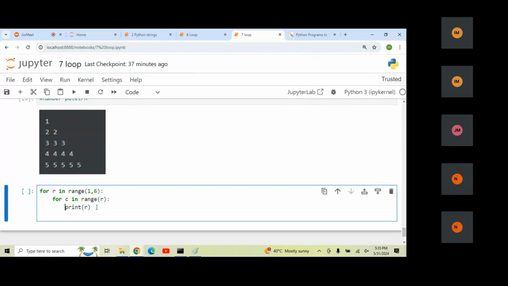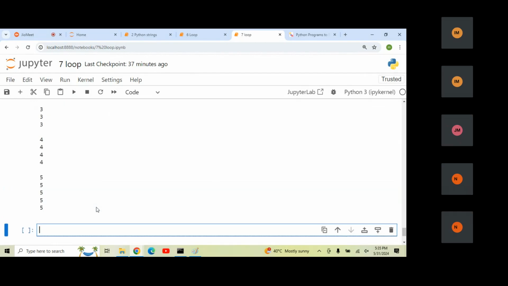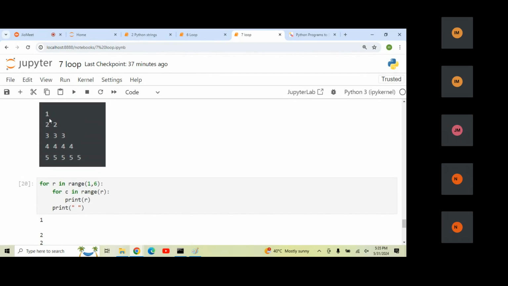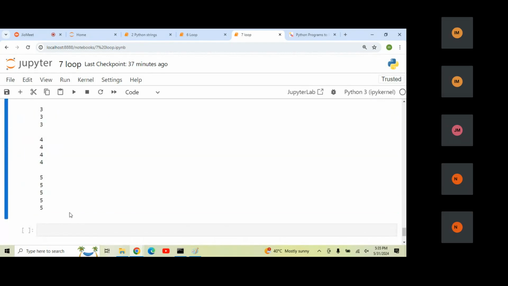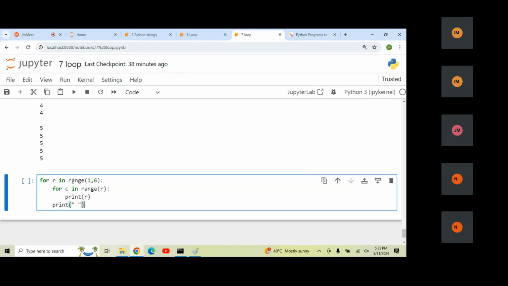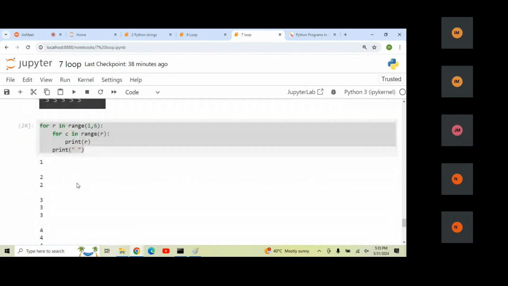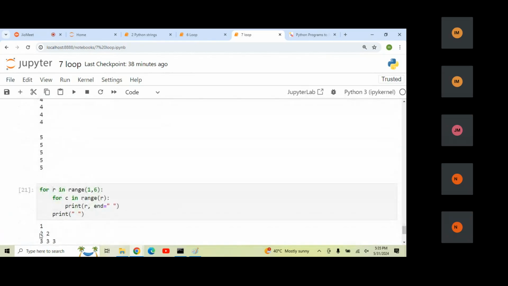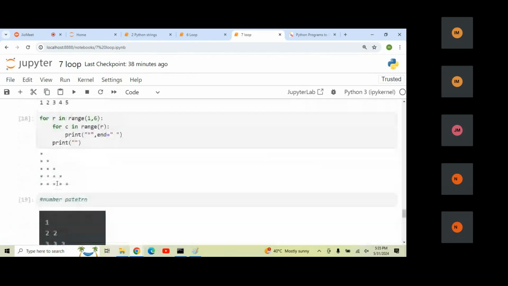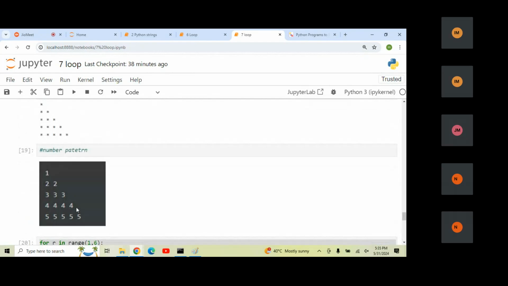Okay. And here I just need to mention for new line, I'm going to mention the space here. Now you can see one is printing only one time, two times, three, and if I mention the escape sequence, it will come side by side. I just need to mention end equals to space here. Now you can see all the values are printing perfectly. Same 1 2 3 4 5, 1 2 3 4 5. Next is starting from 2, next is starting from 3, 4 and 5 here.